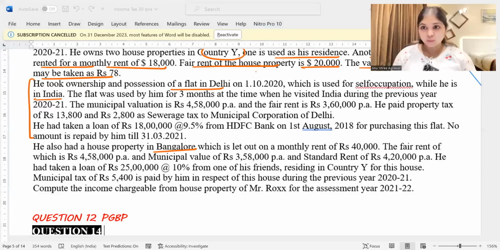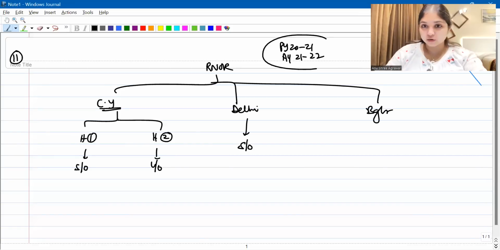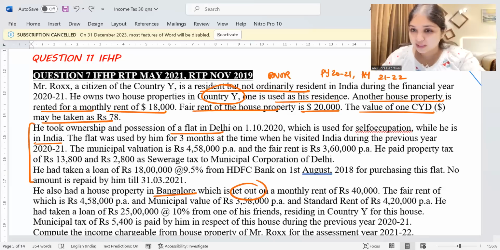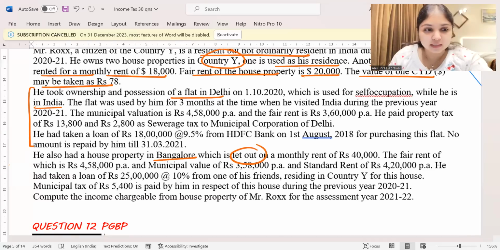Is the question clear to us? Yes, there is this assessee. This assessee in country Y is an RNOR, by the way, and we are doing the calculation for previous year 2021, that is assessment year 21-22. This is our target year. And in country Y, he has house 1 and house 2, one house self-occupied, one house let out. The Delhi house is self-occupied, and this Bangalore house is let out by him. This is the information which they have given to us in the question. This last paragraph is all about this let out Bangalore house.